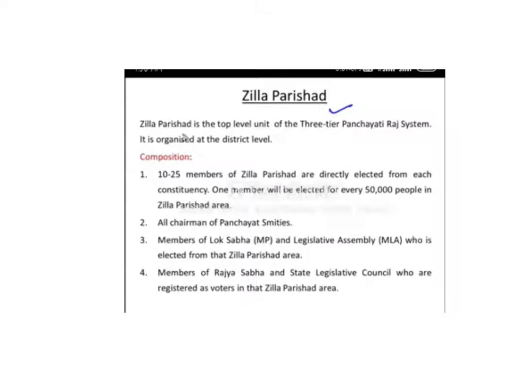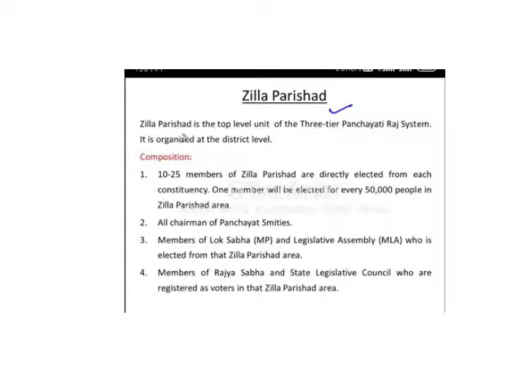Now we will see Zilla Parishad. Zilla Parishad is the third tier of the Panchayati Raj system. It is the top level unit of the 3-tier Panchayati Raj system, organized at the district level. As you know, village Panchayat is at the village level, Panchayat Samiti is at the block level and Zilla Parishad is at the district level. So it is the third and top level unit of the Panchayati Raj system.